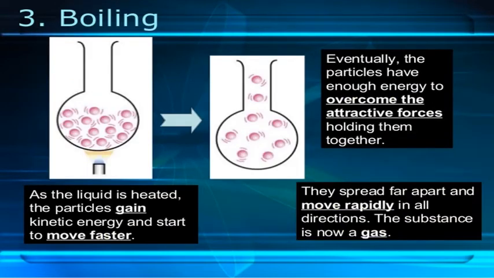Okay, boiling is a little different from evaporation. How? Boiling happens only when the liquid reaches its boiling point, a particular temperature. For water, it is 100 degrees Celsius, you know that. So that liquid will change into gas. So in boiling, the liquid will change into gas when the liquid reaches its boiling point. So we can call it boiling.